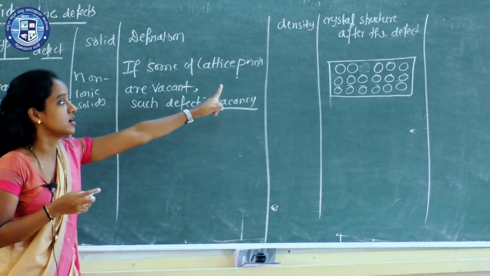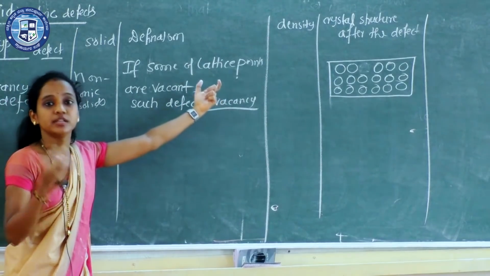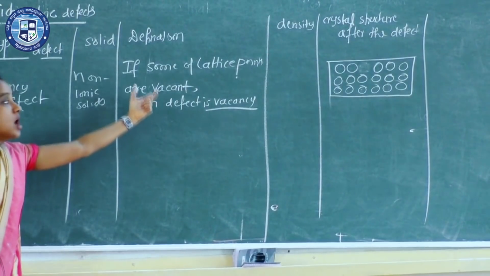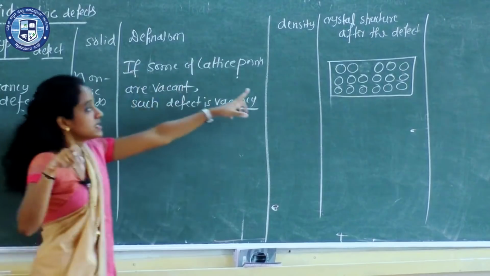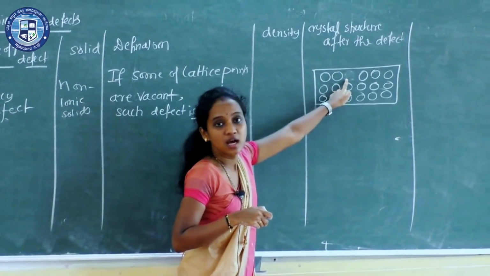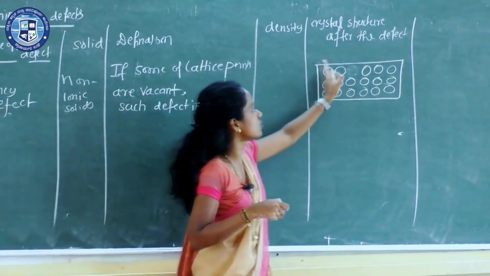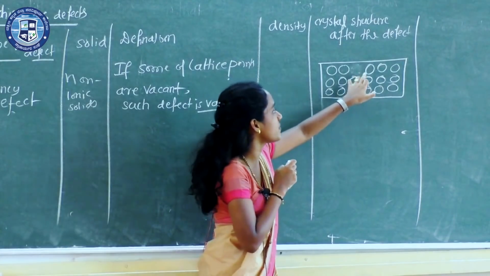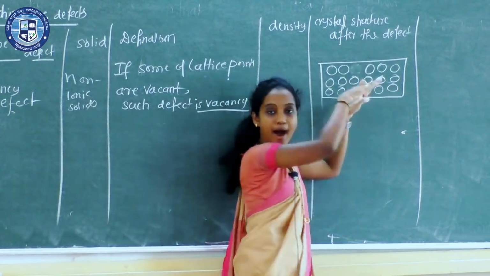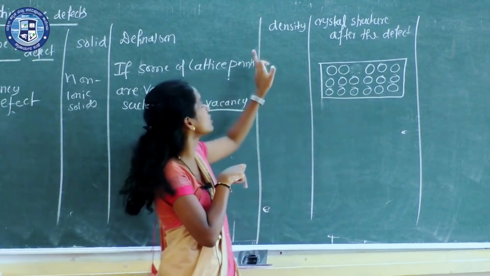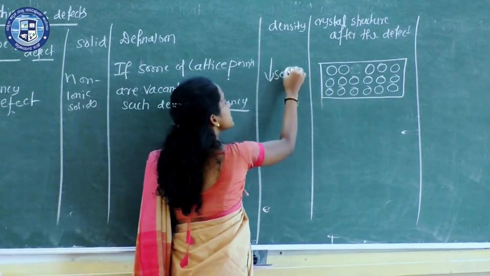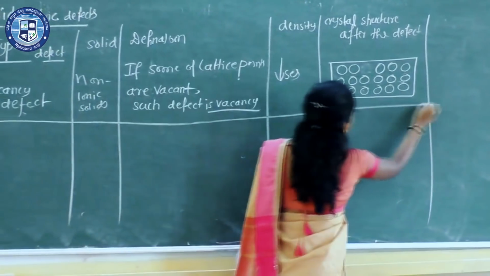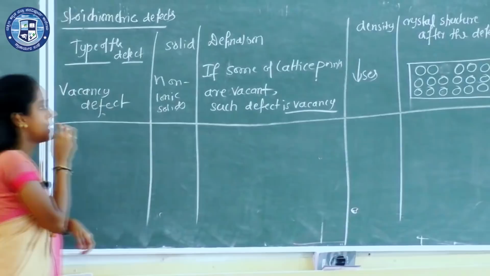Now what happens to the density of the solid? If there is a vacancy defect, what happens to the density? Density is mass by volume, right? It is a ratio between mass and volume, so density is directly proportional to mass. See here, now the particle is not there. So if you consider per unit volume, the number of atoms is decreased. So what about the mass? Mass decreases, which is directly proportional to density, so density decreases. Understood? So that is about the first type under stoichiometric defects.